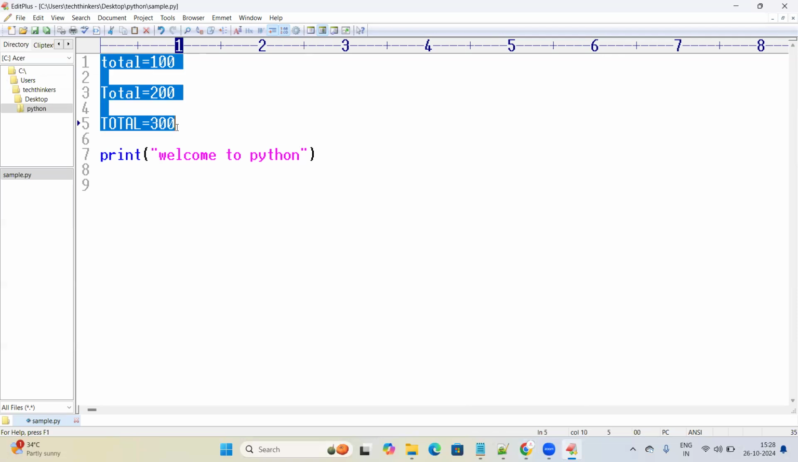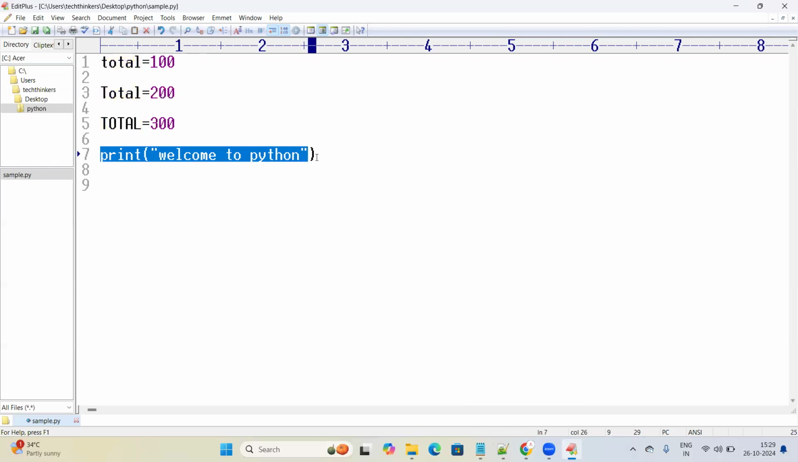Here I'm just declaring three variables and have assigned values for those three variables. For the first one I'm giving 100, second one 200, third one 300, and these are different variables. I'm just trying to print welcome to Python. So the output that I would be looking for in this Python program is welcome to Python only. Why? Because I'm using the print function.